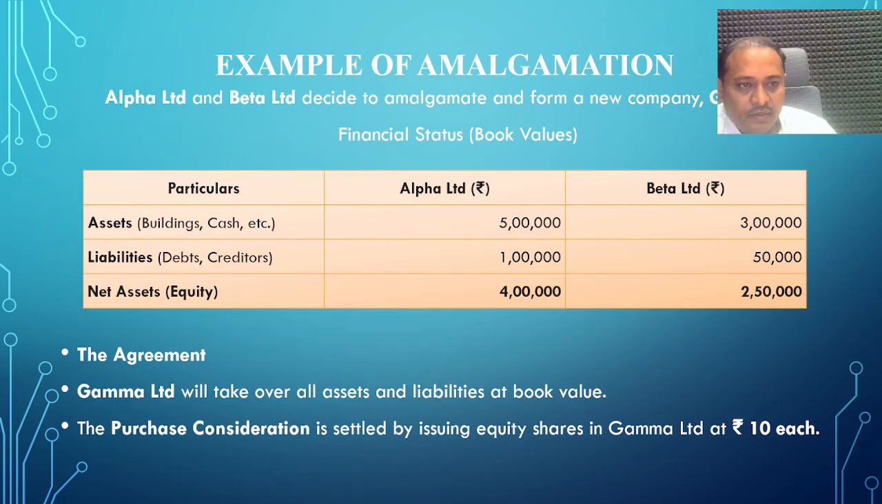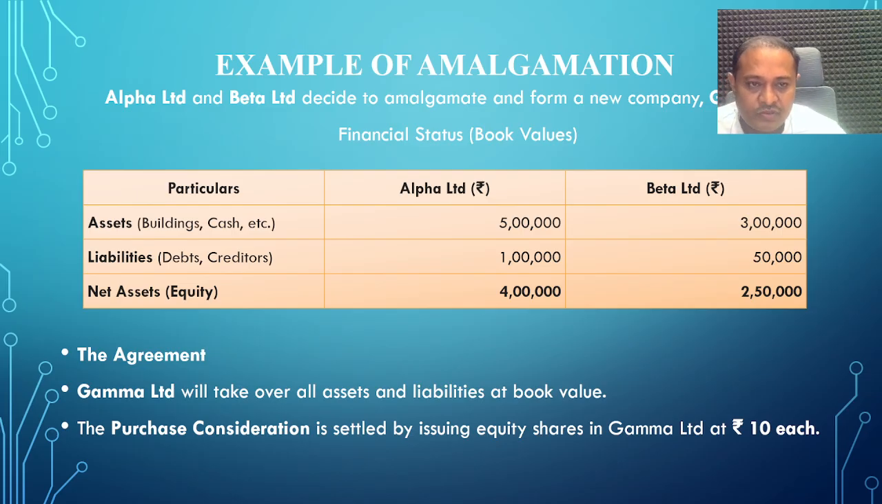In the case of Beta Limited, there are 3 lakh rupees. When we deduct rupees 50,000, there is 2 lakh 50,000. It is the net assets of Beta Limited. There is an agreement of purchase consideration and other terms and conditions. The newly formed company decides to take over all the assets and liabilities at the book value.